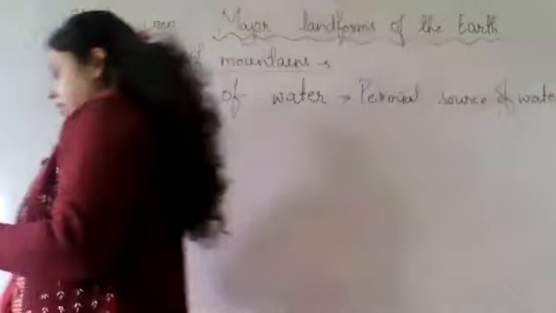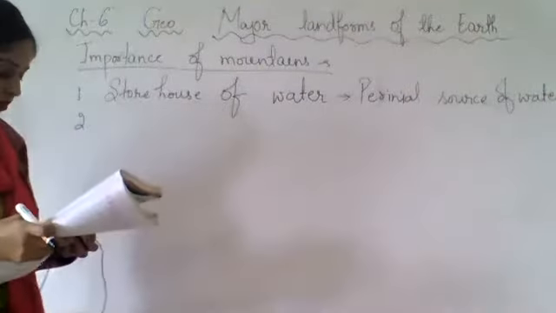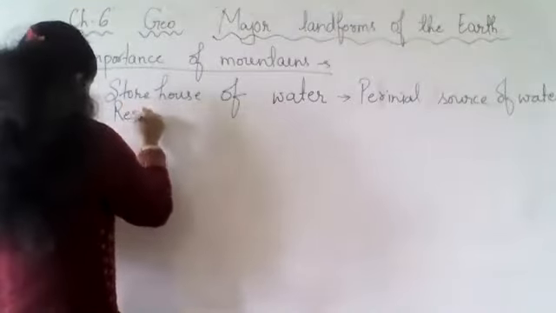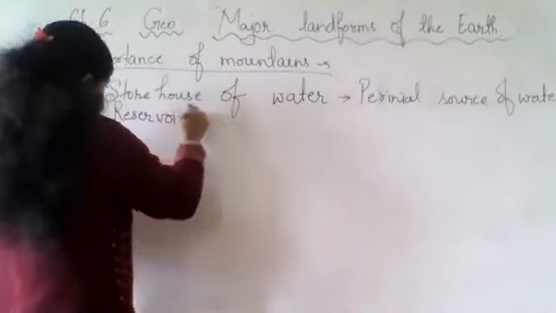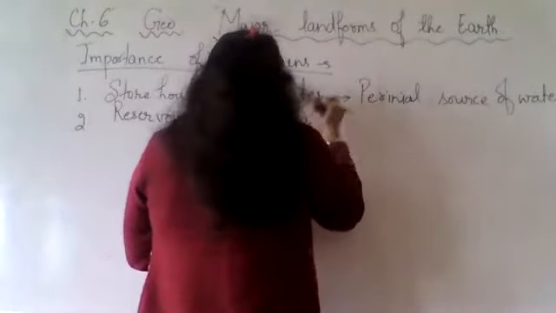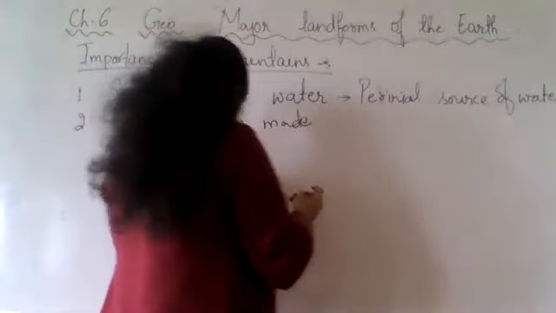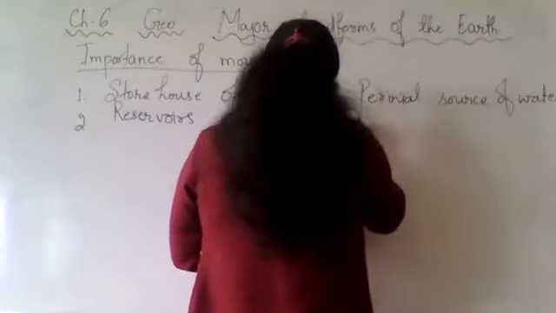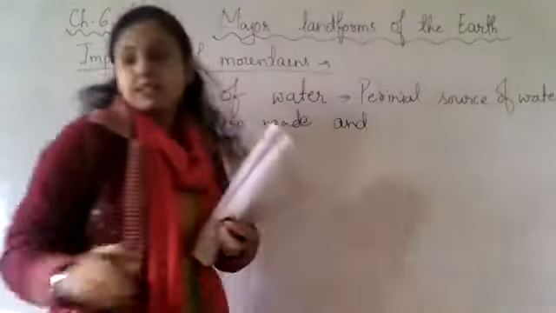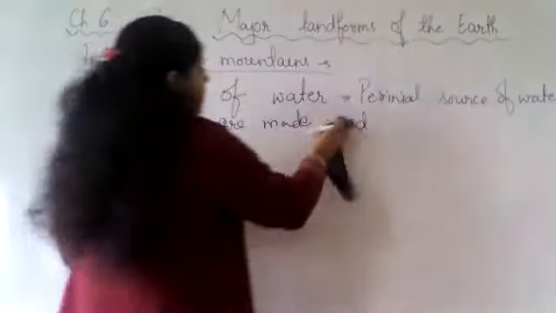Now there are reservoirs which are made.